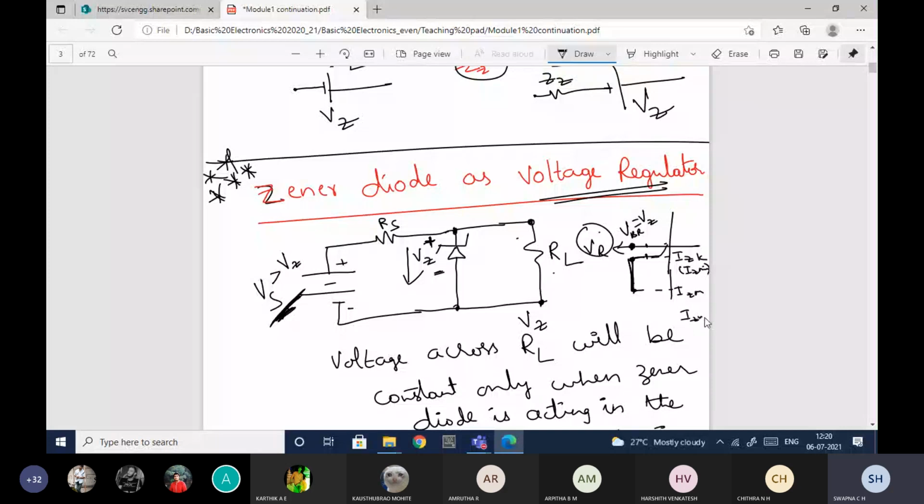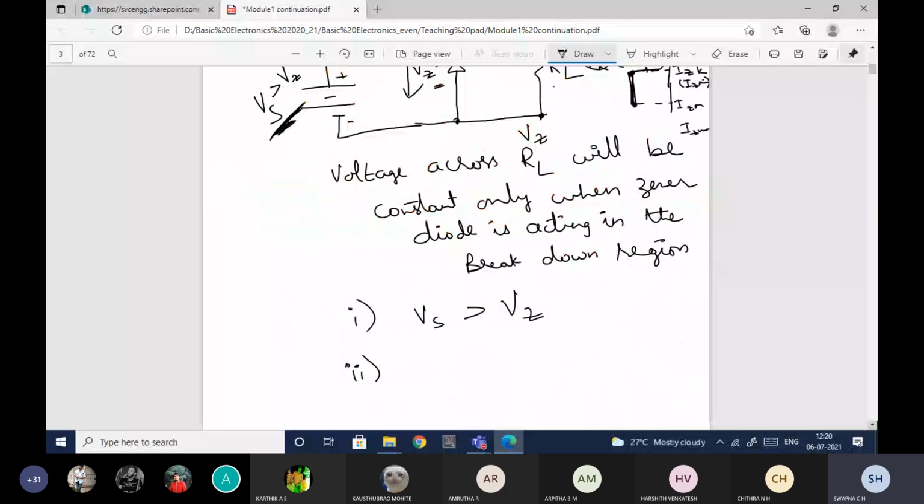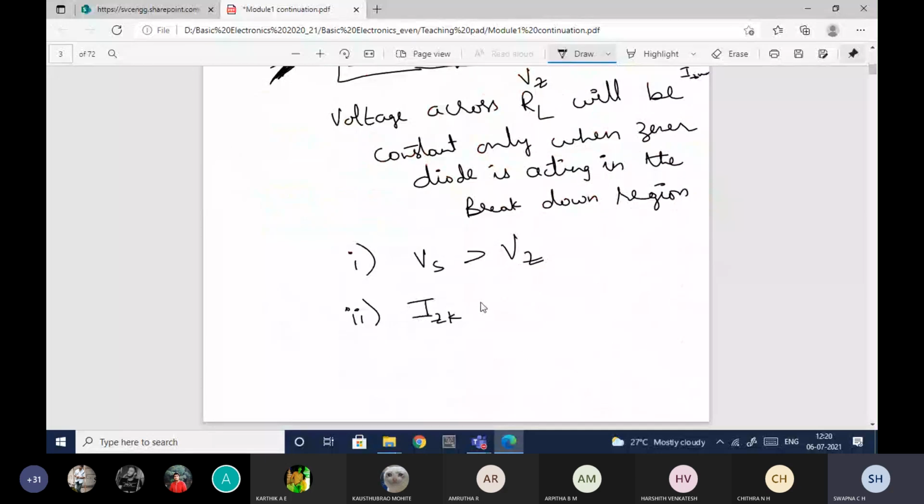Only if the current through the Zener diode is in between Iz minimum and Iz maximum, it will have the constant voltage source. So that is the second condition. Second condition is Izk less than or equal to Iz less than or equal to Iz maximum.